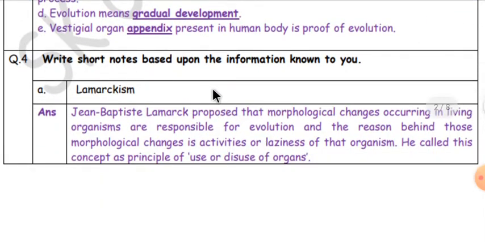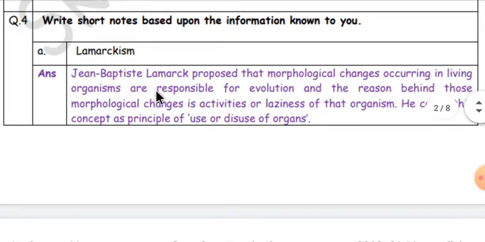Write short notes based upon the information known to you. Lamarckism. Jean-Baptiste Lamarck proposed that morphological changes occurring in living organisms are responsible for evolution, and the reason behind those morphological changes is the activity or laziness of that organism. He called this concept the principle of use or disuse of organs.